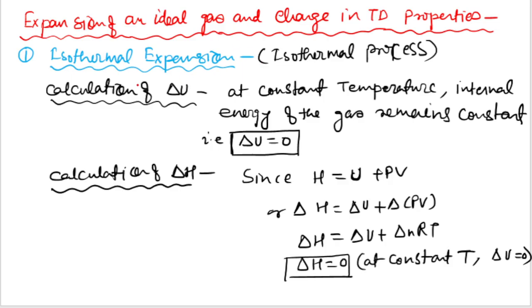Isothermal means the process is an isothermal process, that means the temperature is constant. So now calculate the internal energy dU. At constant temperature, the internal energy of the gas remains constant, that is dU is equal to 0.